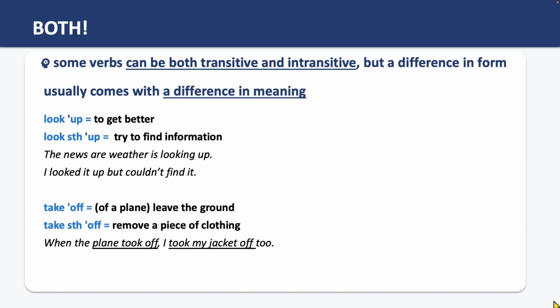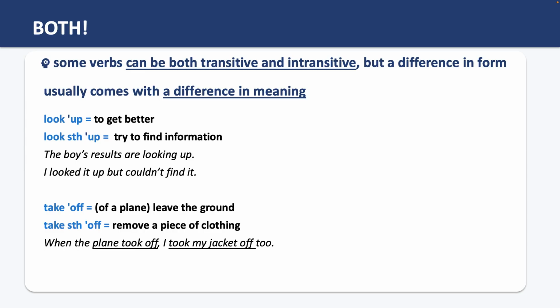So look up means get better if used without an object. Now look something up has a different meaning. It means to try to find information. For example, the boy's results are looking up. Or I looked it up means trying to find information. I looked it up but couldn't find it.